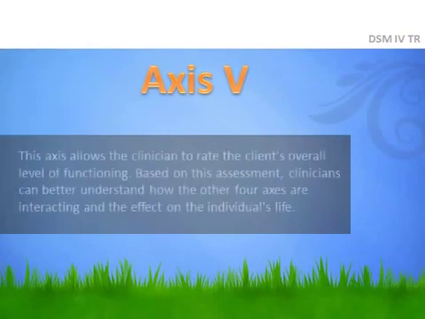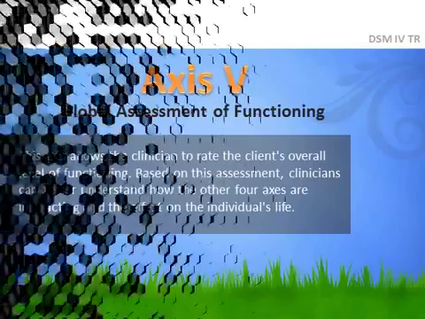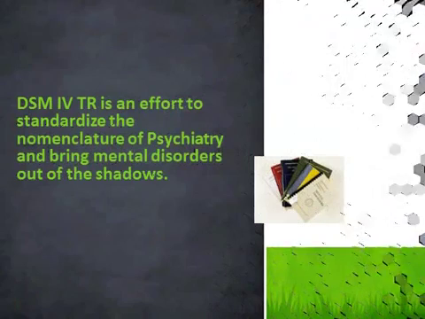Axis 5 is the Global Assessment of Functioning, called the GAF scale. This axis allows clinicians to rate the client's overall level of functioning. Based on this assessment, clinicians can better understand how the other 4 axes are being affected by the patient's lifestyle.